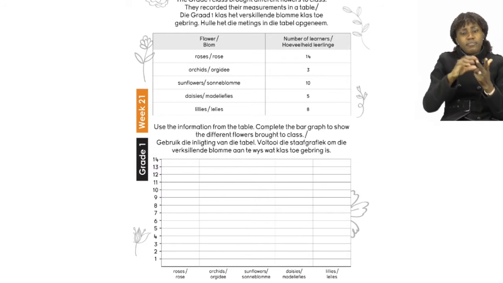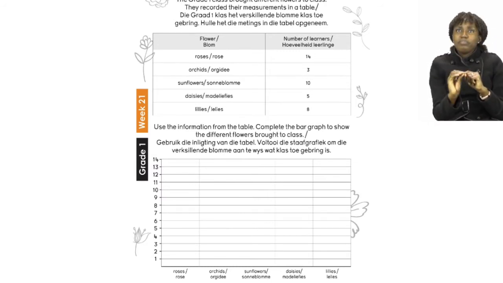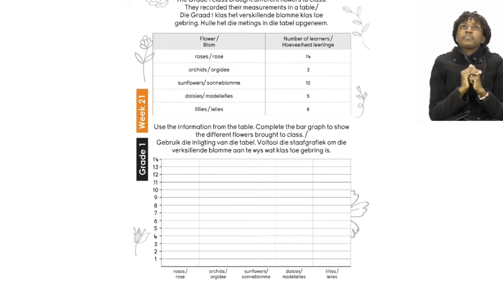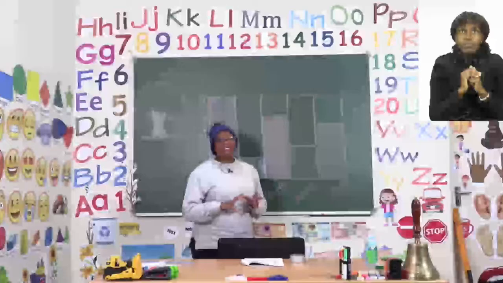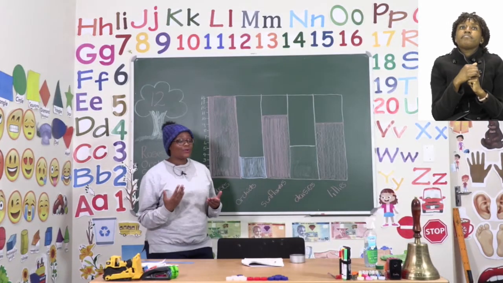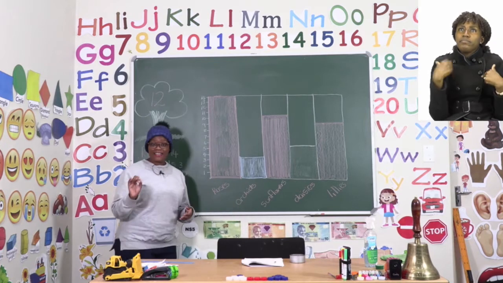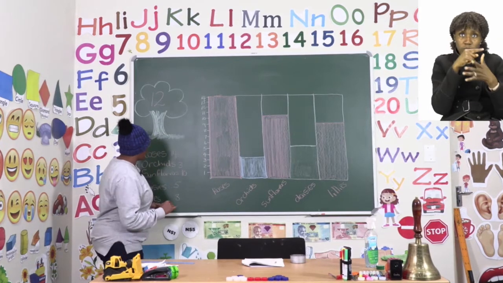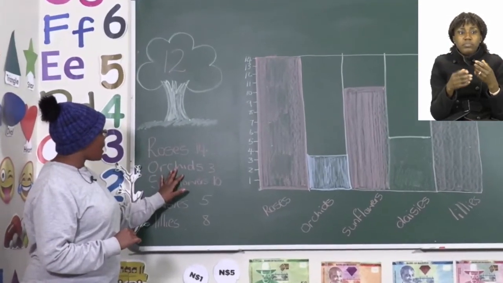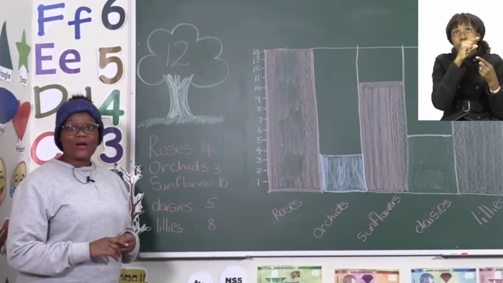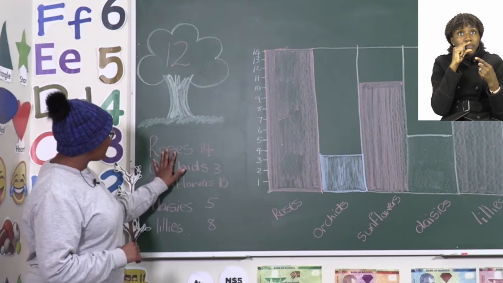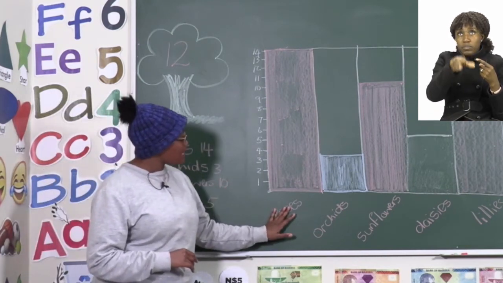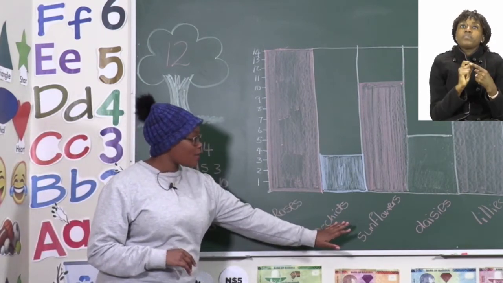So, it's going to be our job to use the information on the table to complete the bar graph and show the different flowers brought to the class. Let's take a look at the board. Now, the one thing that you have to know is that we have been given the flower names and the numbers. So, our flower names are on this side. What we have now done is taken each flower name and put it below on the bar graph.